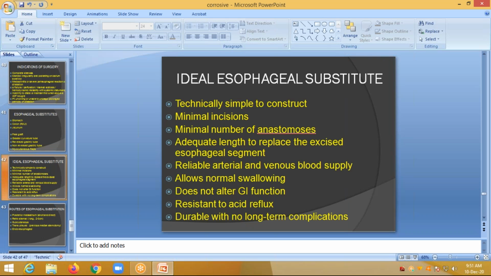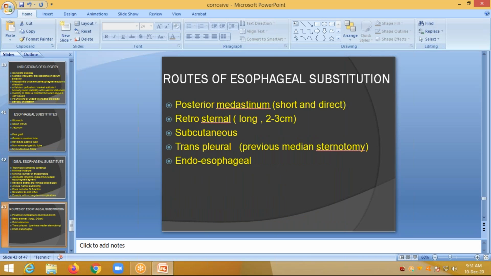So, what are the criteria required for the ideal esophageal substitute? Technically, it must be simple to reconstruct, with minimal incisions and a minimal number of anastomoses, adequate length to replace the excised esophageal segment, and a reliable arterial and venous blood supply. It allows normal swallowing, does not alter GI function, is resistant to acid reflux, and is durable with no long-term complications. Routes of esophageal substitution are posterior mediastinum, retrosternal, subcutaneous, transpleural, and endoesophageal. These are the various routes of esophageal substitutes.